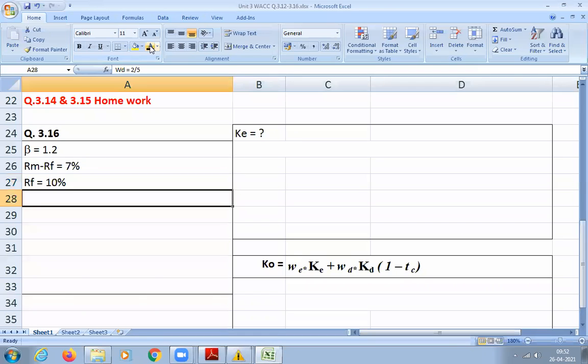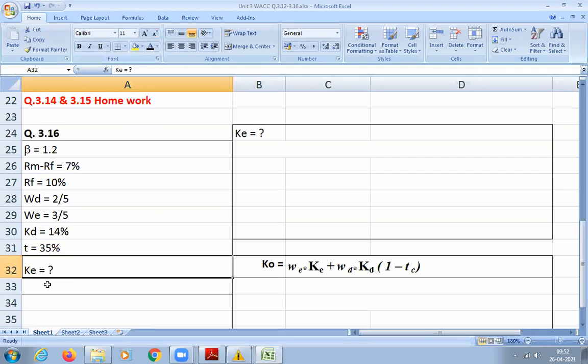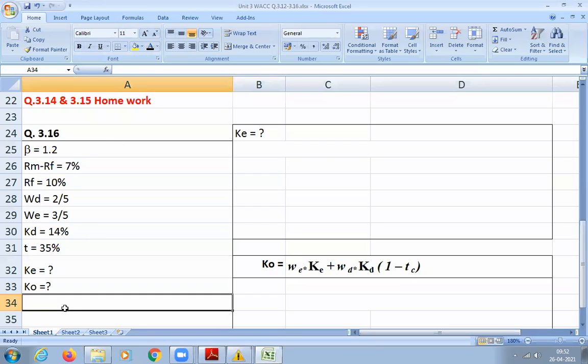How much is WD, the weight for debt? 2/5, and equity 3/5. Then KD, the cost of debt? 14%. Then tax he has given, 35%. KE is not given, that you have to calculate, and K naught we have to calculate. K naught means again the weighted average cost of capital.